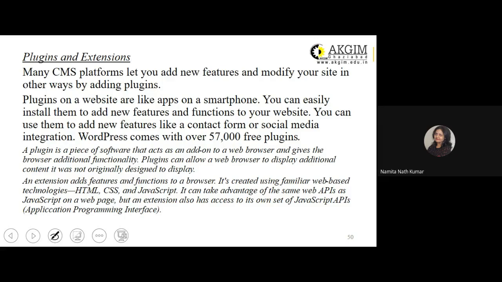You can use them to add new features like a contact form or social media integration. That means if you would want to integrate or connect your Facebook brand-specific page to your own website that you may be creating using your CMS, like your WordPress, you can do that by using a plugin. WordPress comes with over 57,000 free plugins. A little bit of detail is given as to what a plugin and what an extension is. A plugin is a piece of software that acts as an add-on to a web browser and gives the browser additional functionality.